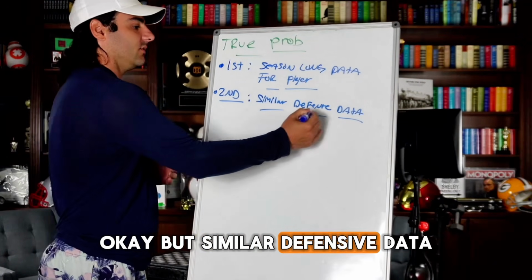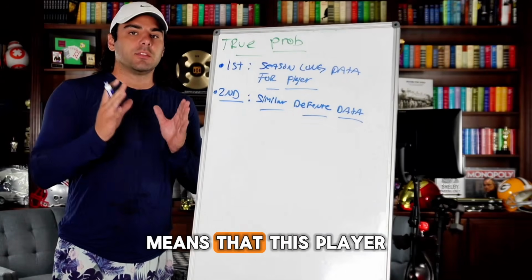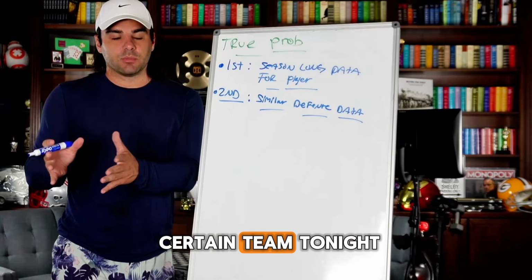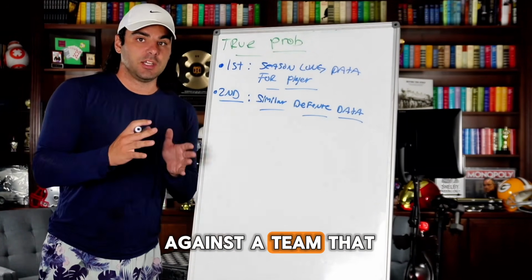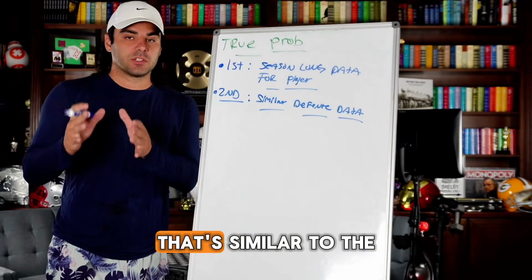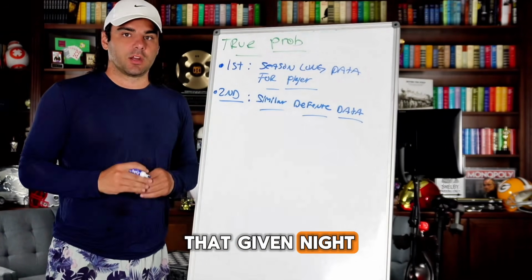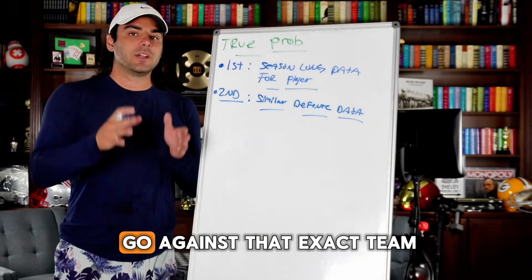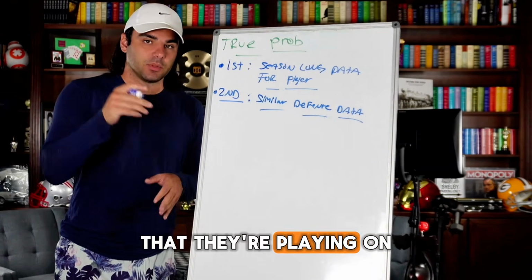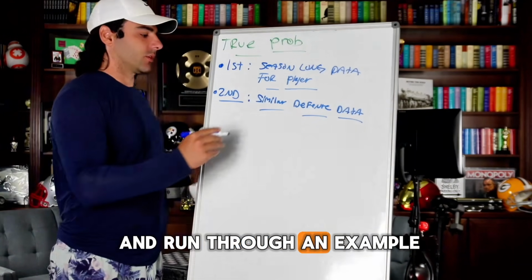But similar defensive data means that this player is playing against this certain team tonight. Well, let's see what the data points are on how they play against a team that has the same exact defense that's similar to the one they're playing on that given night. Because now what that does is give you an accurate projection of how they're going to go against that exact team that they're playing on that given night. Now let's go ahead and run through an example.